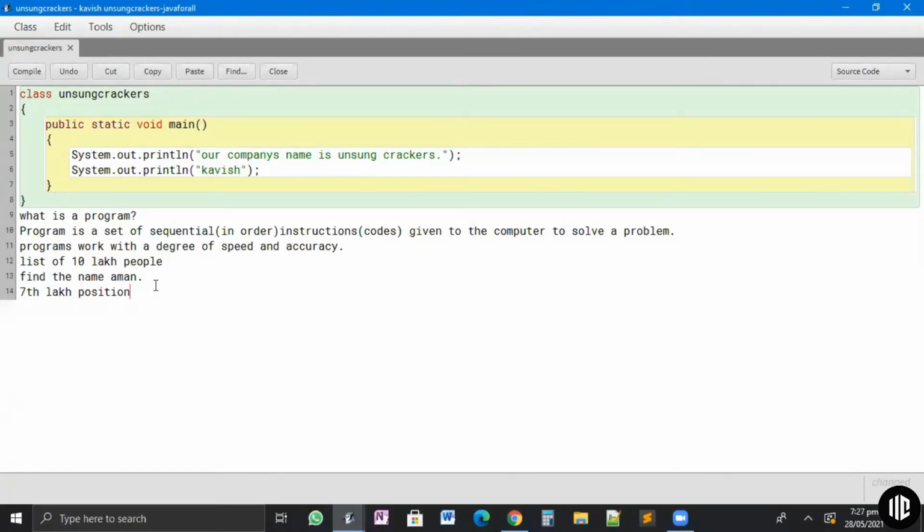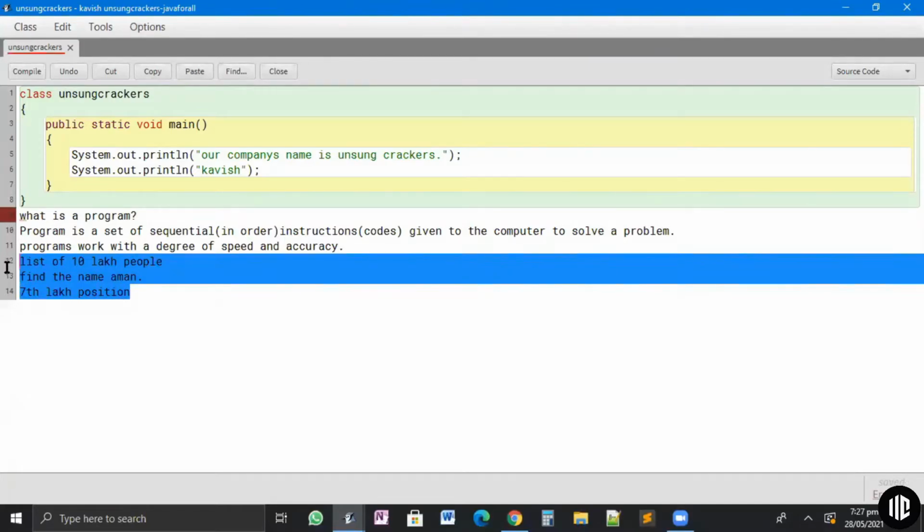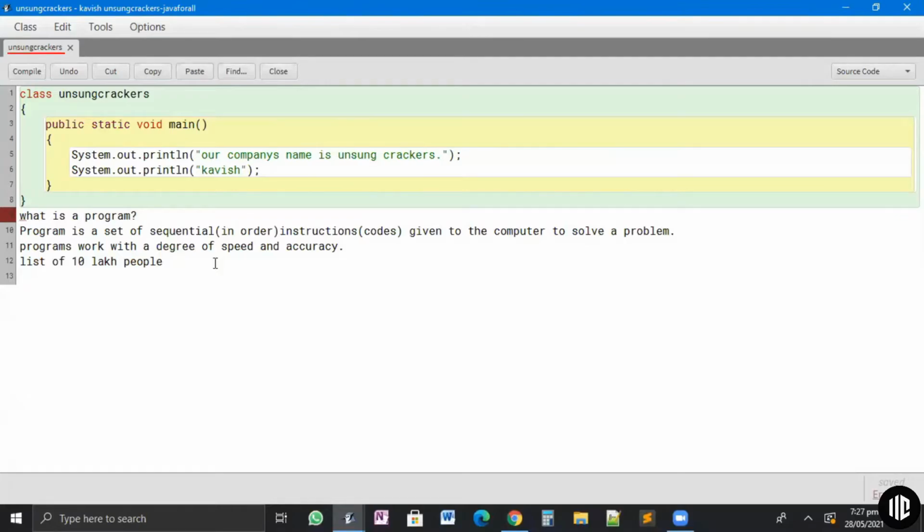It'll take me hundreds of days to find where the name Aman is in that big list. But this same program, given a list of 10 lakh people and the name Aman, can do this in less than 1 second. See, so much time the program is saving us.